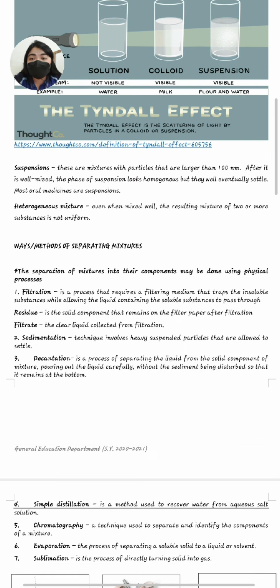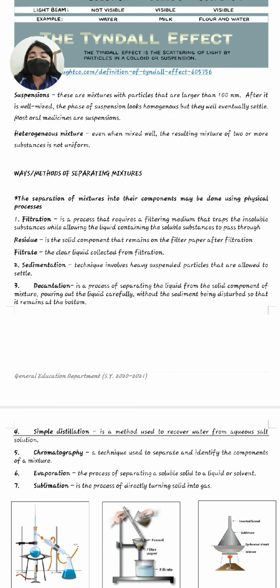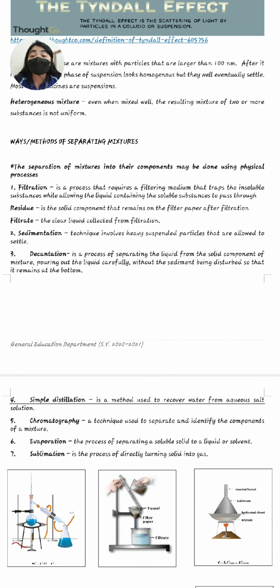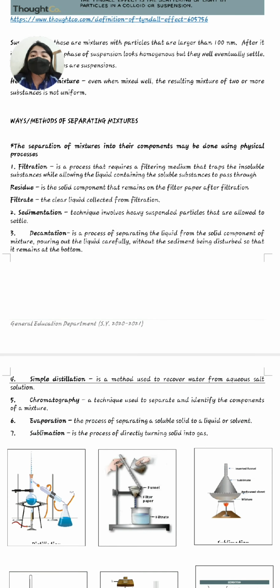So now let's proceed to the methods of separating mixtures. The separation of mixtures into their components may be done using physical processes. What are those? We have first filtration. Filtration is a process that requires a filtering medium that traps the insoluble substances while allowing the liquid containing the soluble substances to pass through. So there are two divisions for filtration. We also have residue and filtrate. Residue is the solid component that remains on the filter paper after filtration. Filtrate is the clear liquid collected from the filtration.